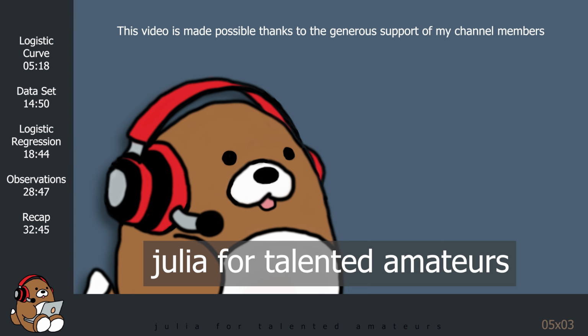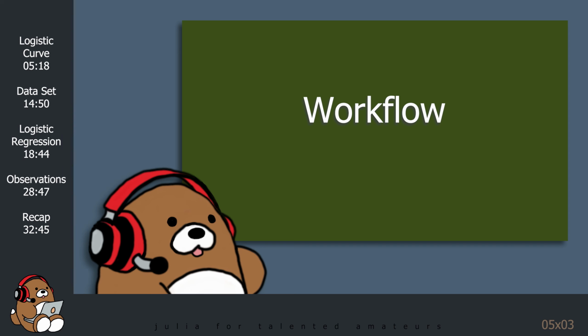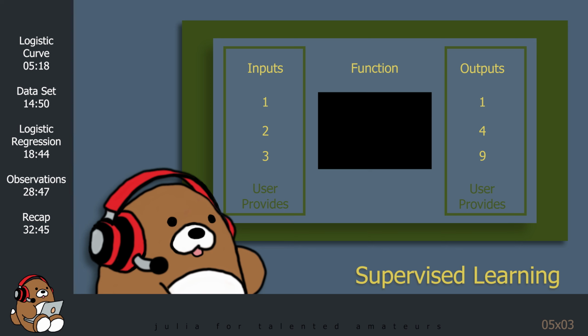The workflow for solving classification problems using a machine learning approach is almost identical to the workflow that we learned last week to solve regression problems using the linear regression algorithm. As a result, you'll be hearing a lot of the same terms that I introduced in last week's tutorial. As a reminder, supervised learning is when the user provides both the inputs and the outputs, and then the computer tries to estimate the function that determines the relationship between the inputs and the outputs.